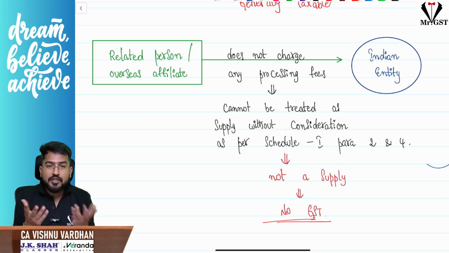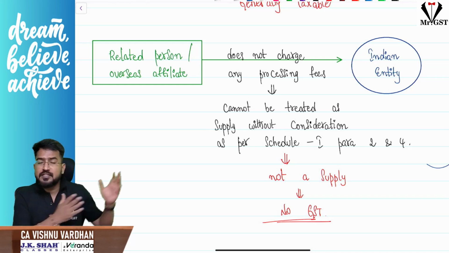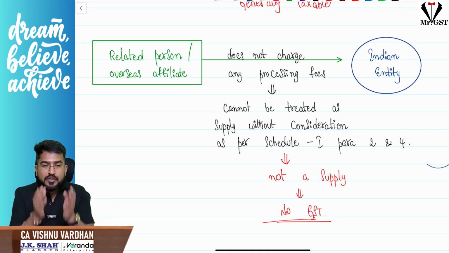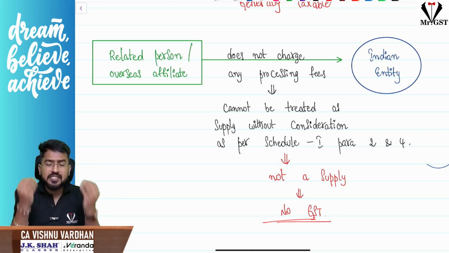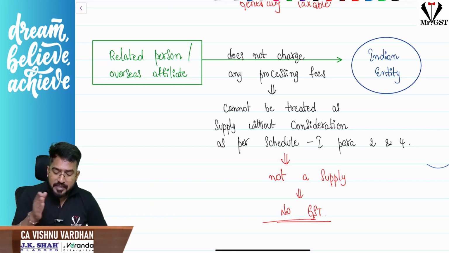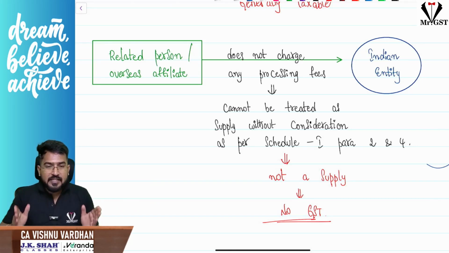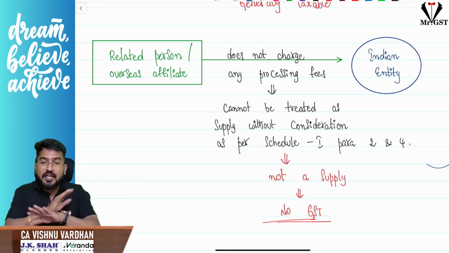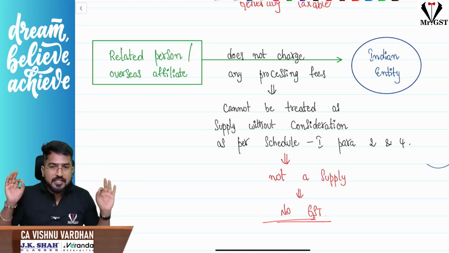Like that you cannot say, because sir, in this case my own related person or my own affiliate abroad is giving me the loan. So in that case, they won't do any background verification. The processing fees concept itself will not come. So the department has clarified it cannot be treated as supply. You cannot say this is importation of service without consideration. You cannot argue, like that, that these people did not pay processing fees but they should pay GST on this. It is not subjected to GST.